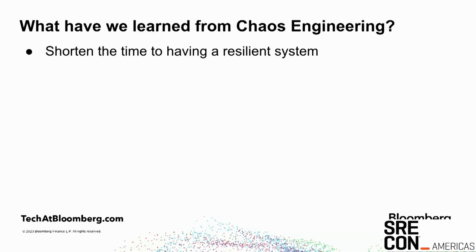It's a great tool for shortening the time to having a resilient system. I'm not saying that you're not going to have a resilient system without it, but if you're waiting for things to happen in production and always responding to them, obviously that's going to take a lot of time. And we want to be proactive. We don't want to wait for the incidents to occur. We want to explore their effects on our own time. So chaos engineering allows us to shorten that feedback cycle and learn proactively from the same kind of scenarios that we would otherwise naturally encounter.